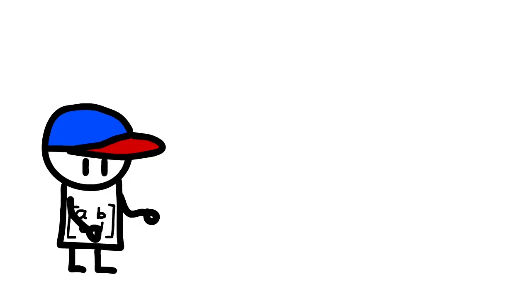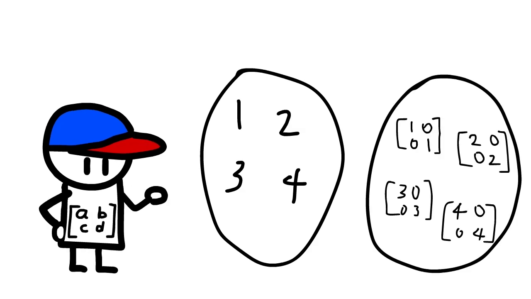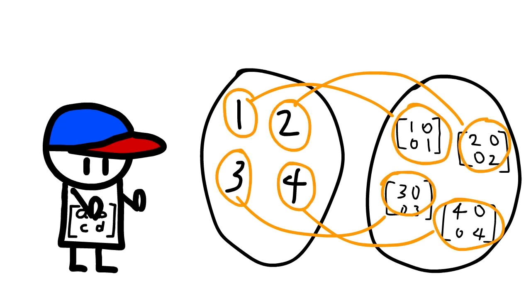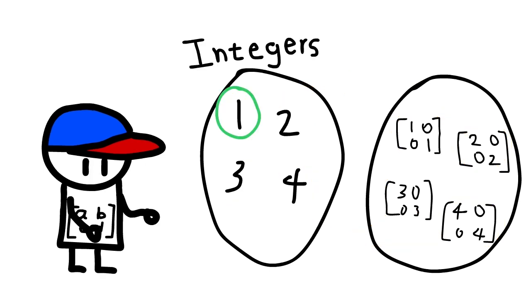What is a homomorphism? If you strip away all the rigorous language, imagine one group of things and then another group of things. A homomorphism is a rule that links every single thing in the first group to something in the second group, but it's not just random matching. It preserves relationships. For example, let's say our first group is the integers. We take 1 and 3. When we add them, we get 4.